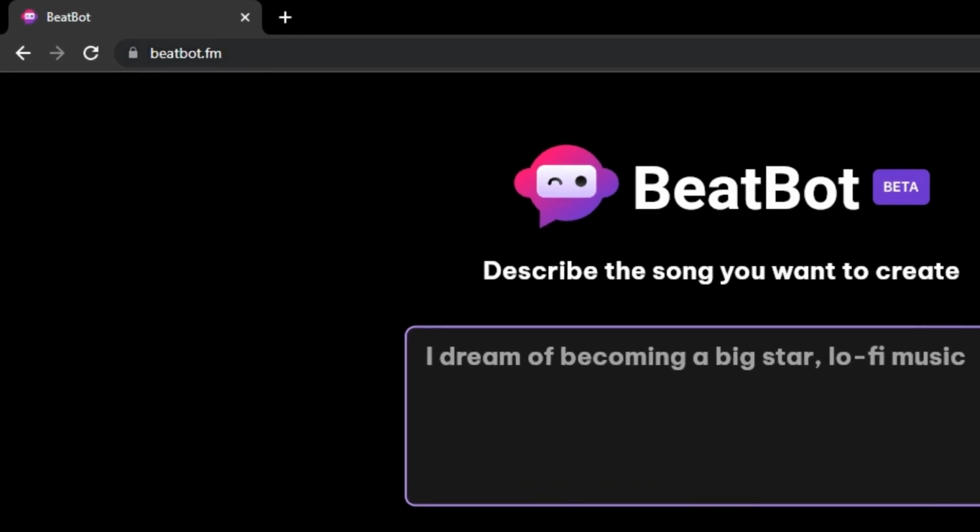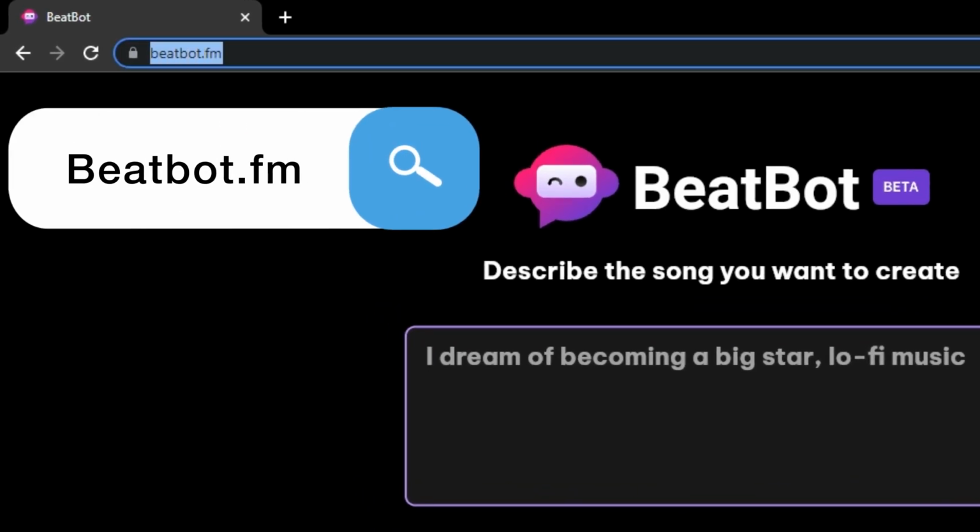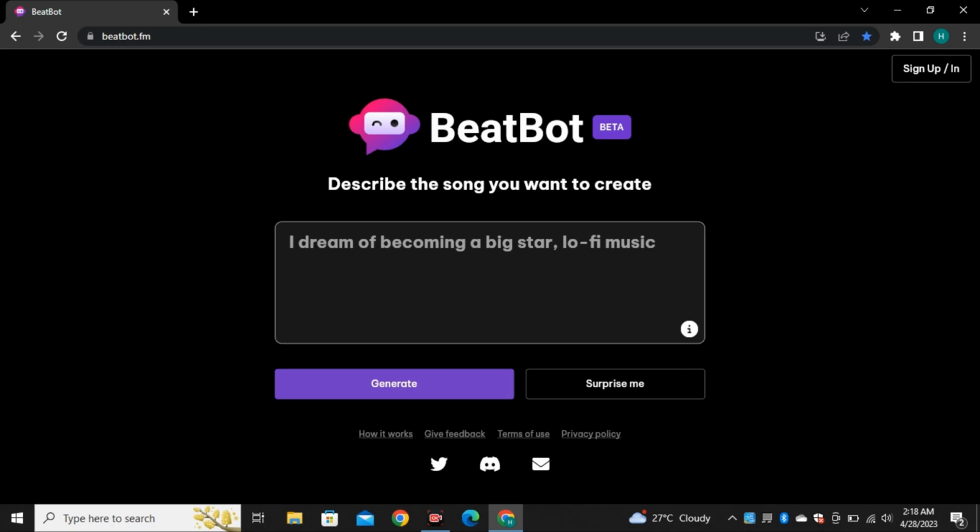Simply go to your search bar and enter Beatoven. I like the interface. It's very clean and simple. And this tool allows you to make rap by just one click. So currently this is in a beta version, and right now this is totally free to use.